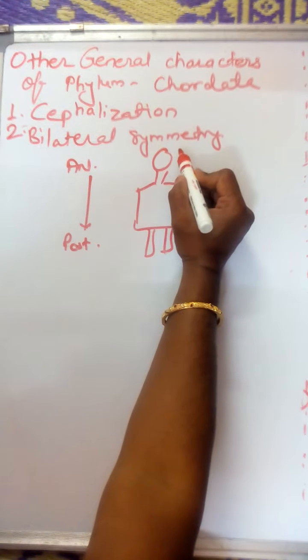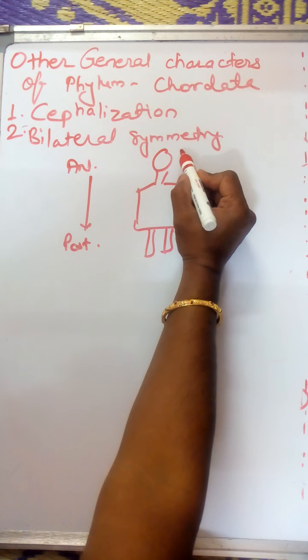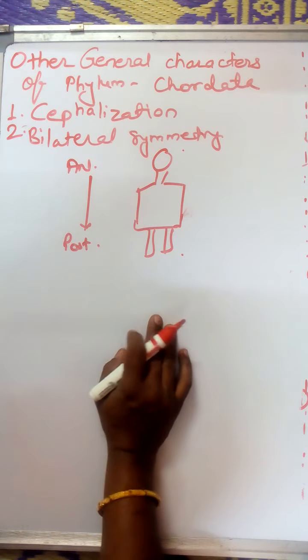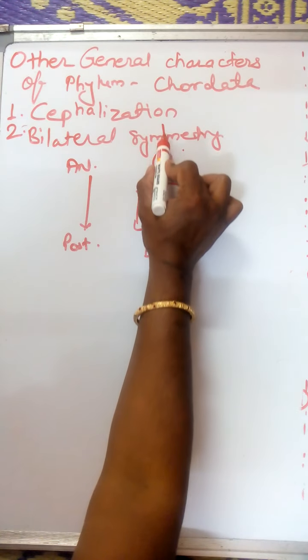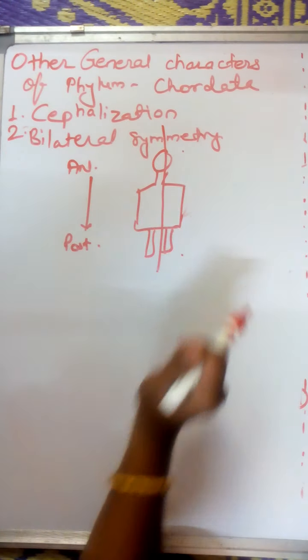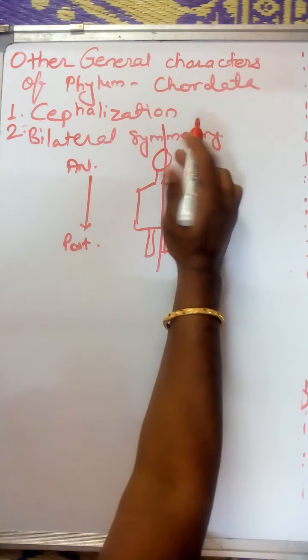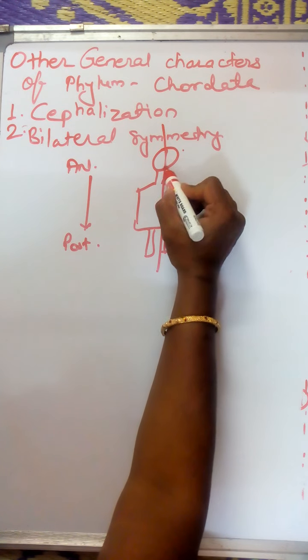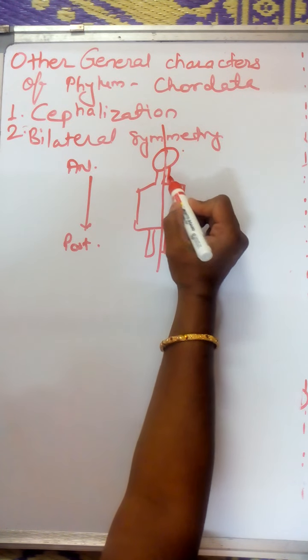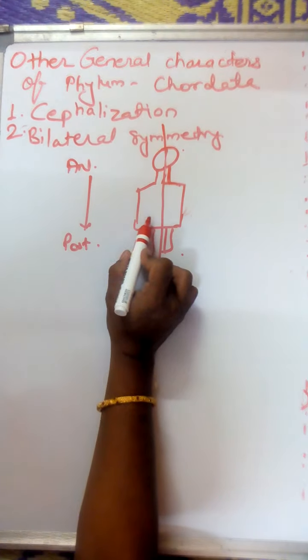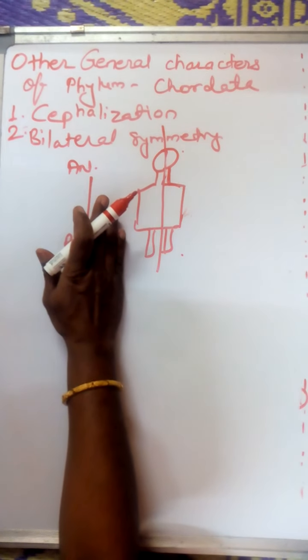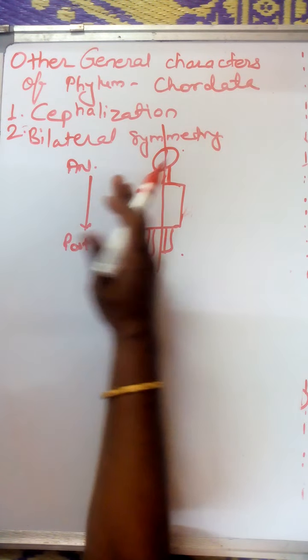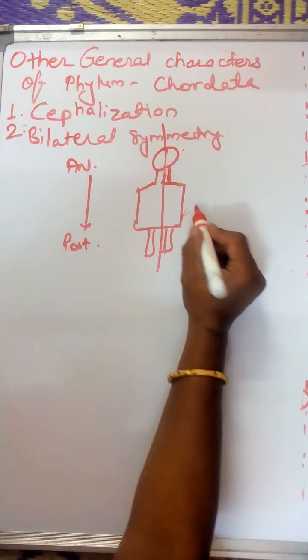So if we start from the anterior to posterior end and cut it through this angle, we get two parts, the part towards the left side and the part towards the right side.